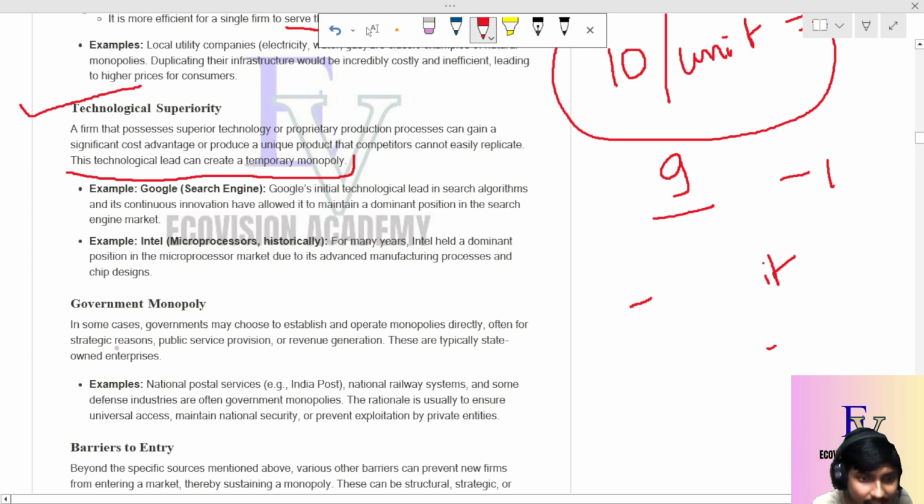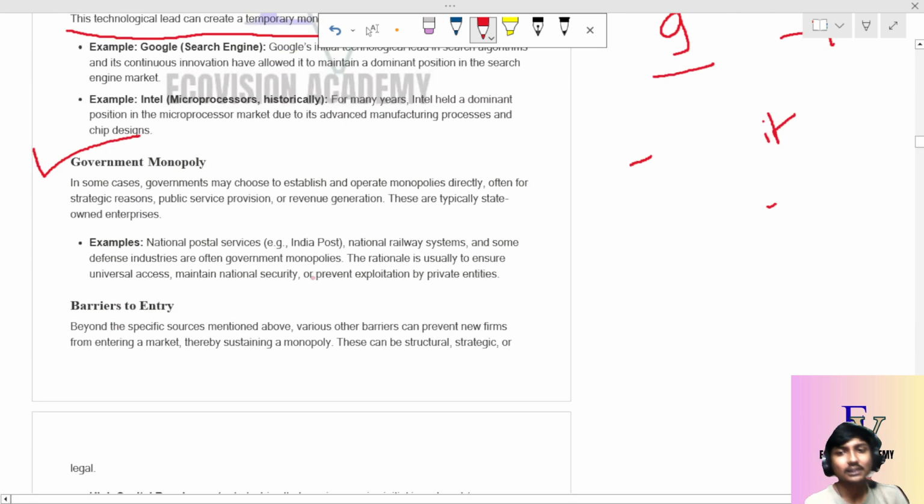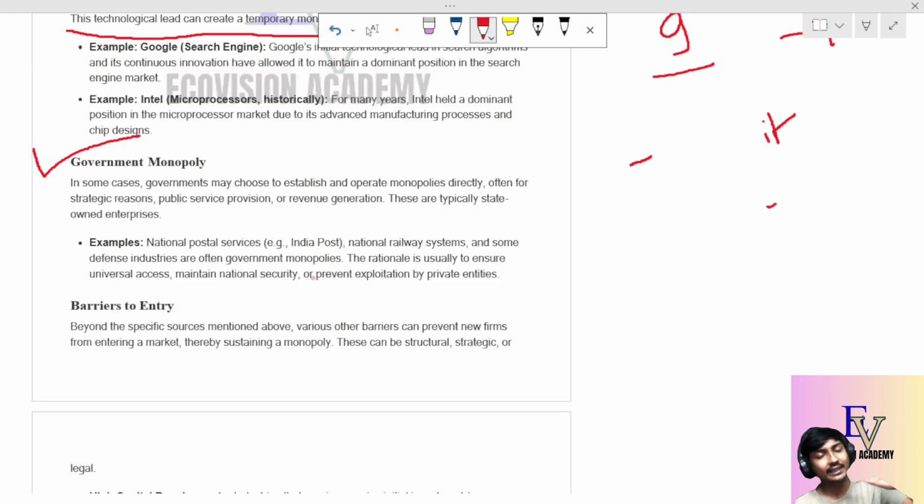Okay, now government monopoly. The most important example is the Indian Railways. If we talk about the Indian railway system, Indian Railways doesn't allow any other railway company. There is actually no railway company in India other than Indian Railways.